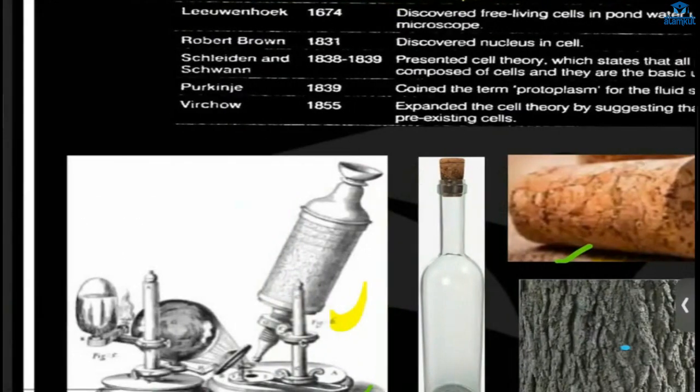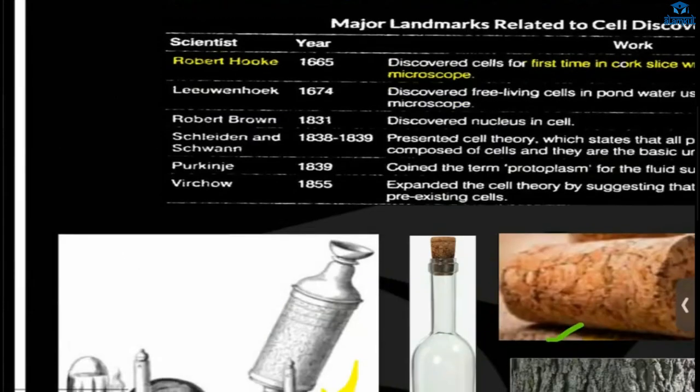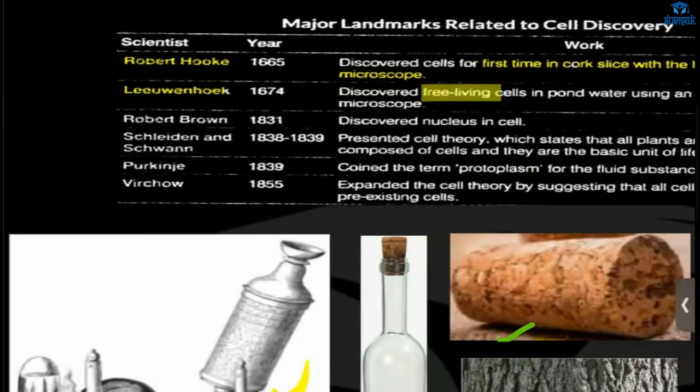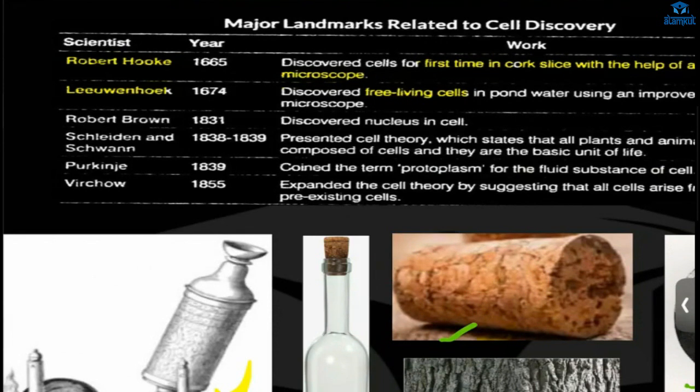And next we have Leeuwenhoek. He discovered free living cells. Robert Hooke discovered dead cells. Leeuwenhoek discovered free living cells. He observed the sperm cells of humans, dogs, rabbits, fish, insects. They both only saw the cell. What is inside that, they haven't seen. Then Robert Brown discovered the nucleus inside the cell.